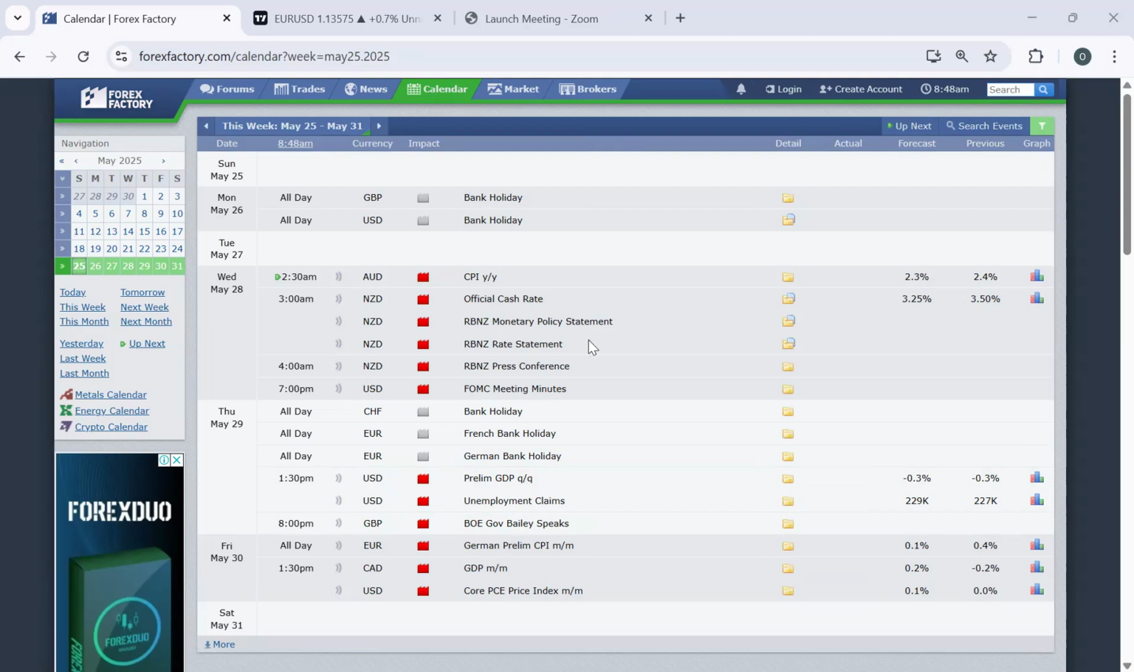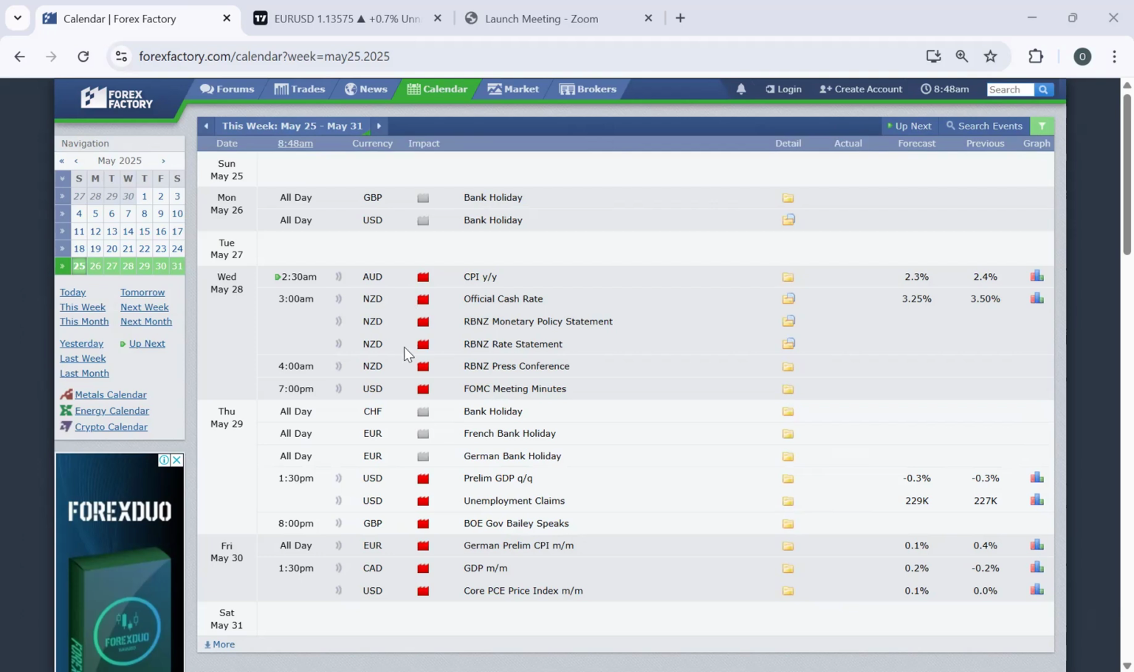Looking at the market first on the fundamental space from the Forex Factory, focusing on only the high impact news. Monday, 26th of May till 30th of May is the highlight for the week. On Monday, we have GDP and US dollar having bank holidays. And then on Tuesday, we have no high impact news. So basically, we're starting from the 28th of May, which is Wednesday, and that is when we have most of the high impact news for the week.